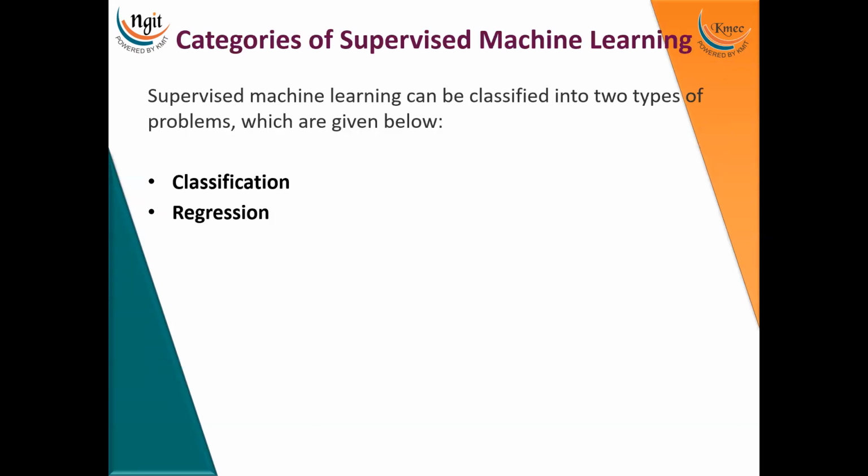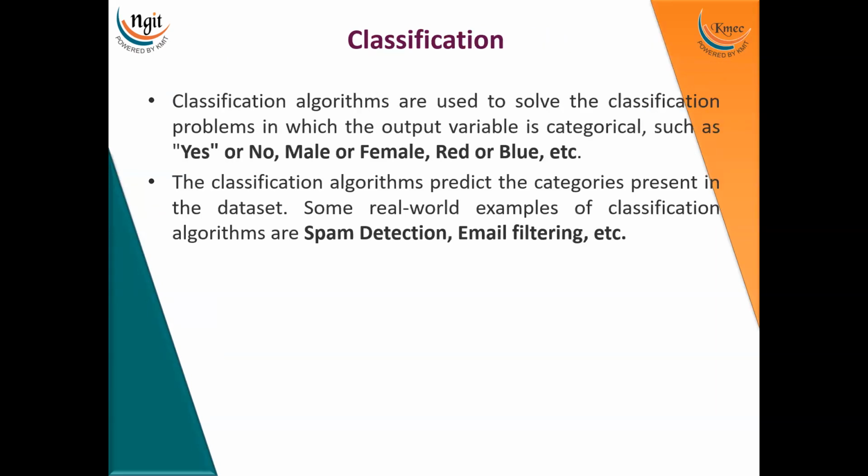Coming to the categories of supervised machine learning, it is classified into two types of problems, which are classification and regression. Supervised machine learning addresses these two types of problems: one is the classification problem, and the other is the regression problem. What is classification? Classification algorithms are used to solve classification problems in which the output variable is categorical, that is, yes or no, male or female, red or blue, etc. Where the output is categorical, that comes under the classification problem.